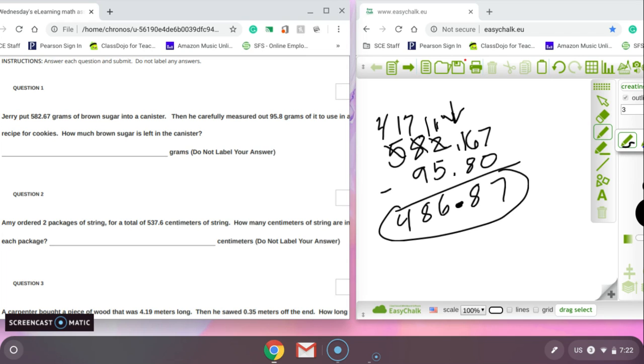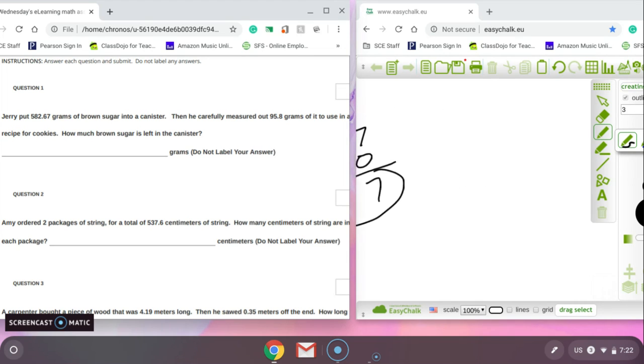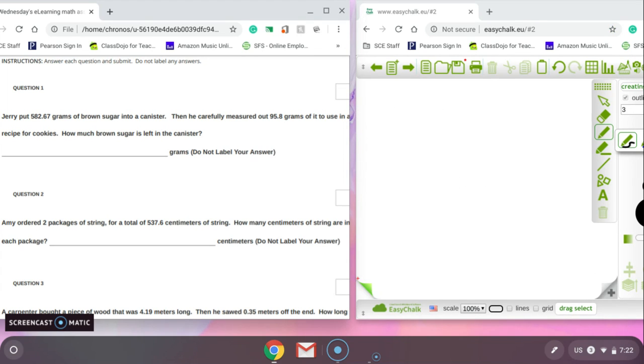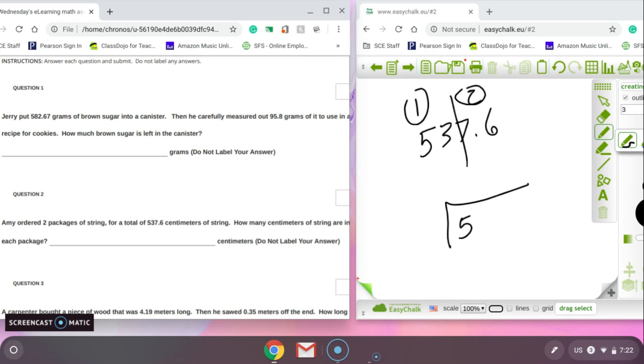Do we add, subtract, multiply, or divide? Well, the answer is we are going to take our total, 537.6, and split it into 2, because I need to know what the first one is and what the second one is. That is dividing. So we're going to take our 537.6 and divide by 2.